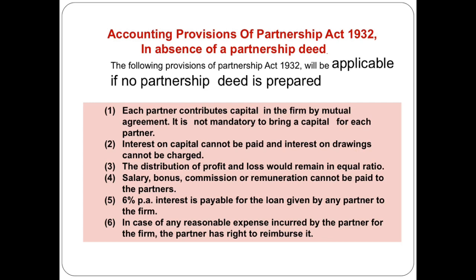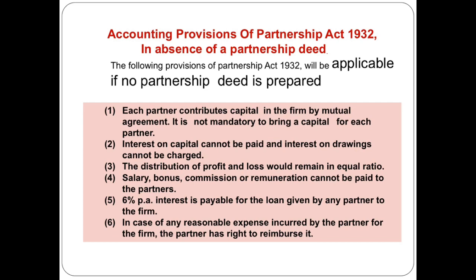Again, if partnership deed is silent regarding profit and loss distribution ratio, then we assume that it is equal proportion. Salary, bonus and commission or remuneration cannot be paid to the partner if deed is silent on all of these points.